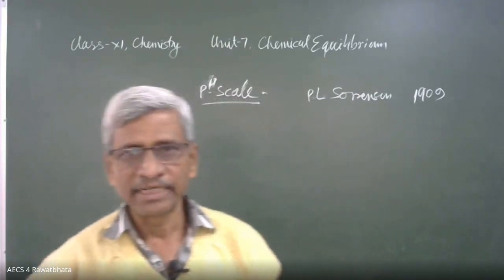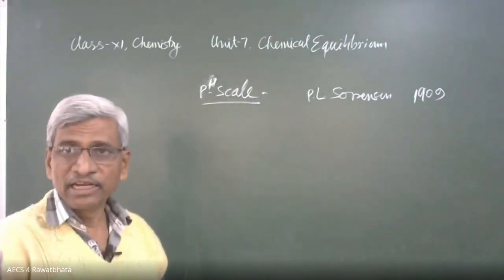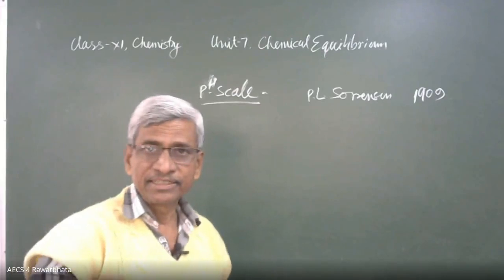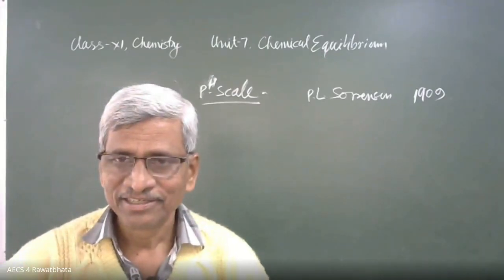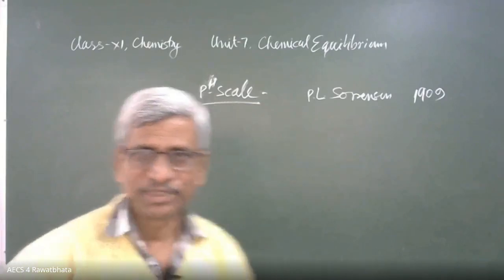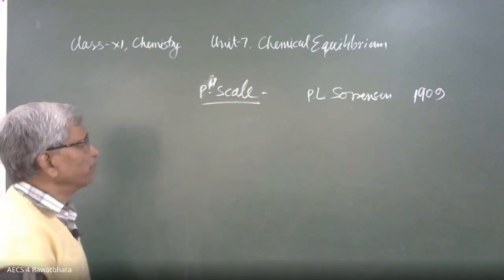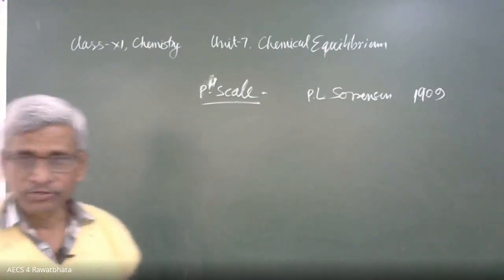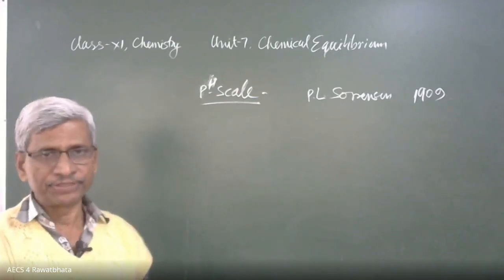Your teacher has already discussed this. Okay, here I can see only 11th C students. So in 1909, it is the potential of hydrogen, power of hydrogen. It is called potential, meaning power, power of hydrogen.